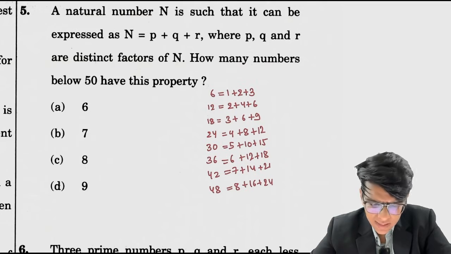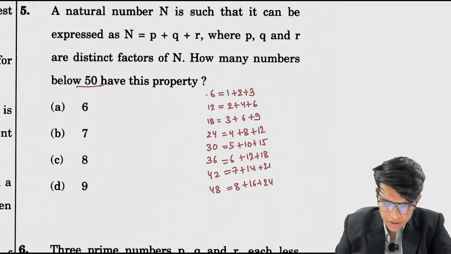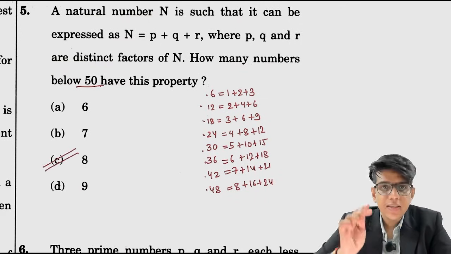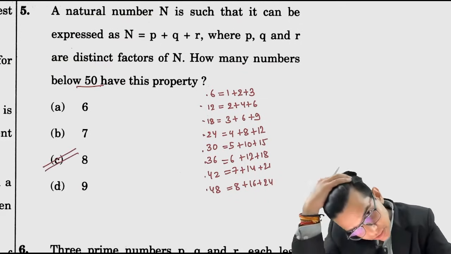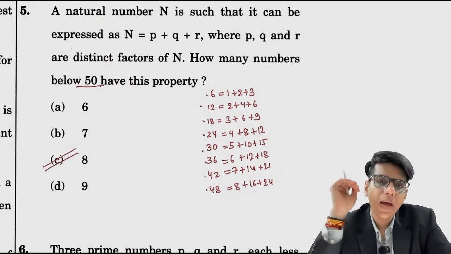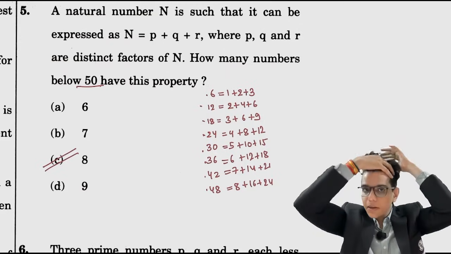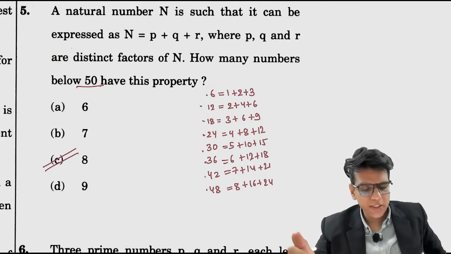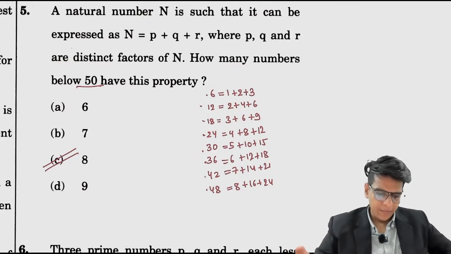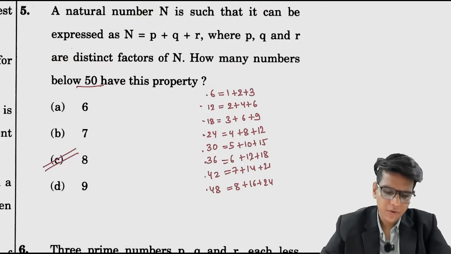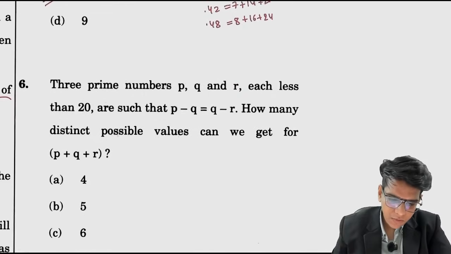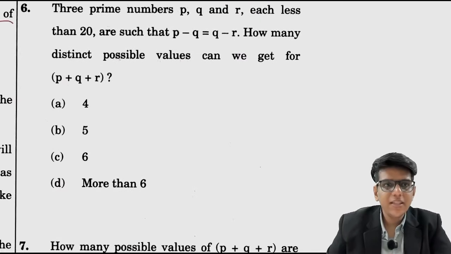So below 50 there are 1, 2, 3, 4, 5, 6, 7, 8 numbers. 8 such numbers for which the number can be framed by adding the factors of the number. Understood? So यहाँ पे question number 5 का answer is option C. Option C is that there are 8 such numbers below 50. Okay. Now question number 6.